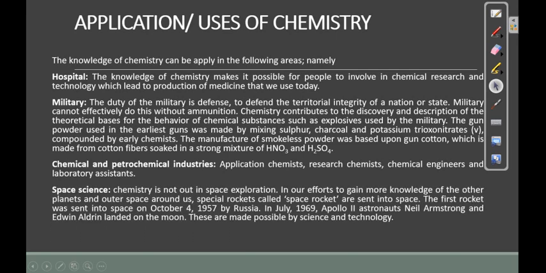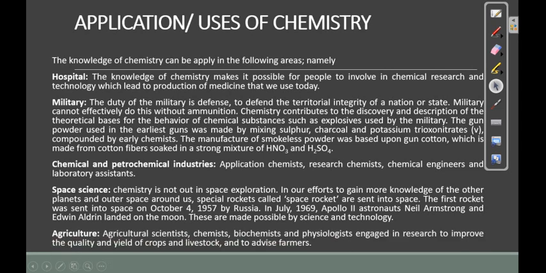Now what about space science? Chemistry is also involved in space science, in order to gain knowledge about the outside planets. For us to go there cannot be possible without a material or a device that will enable scientists to travel out. And all these things came as a result of knowledge of what? Chemistry.